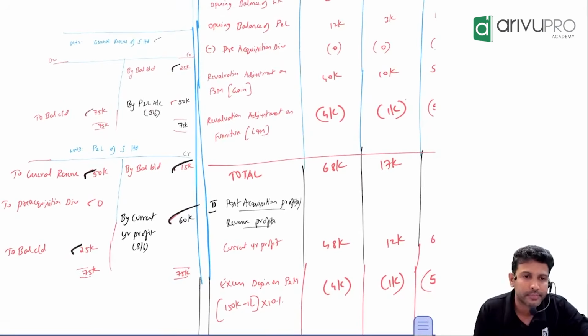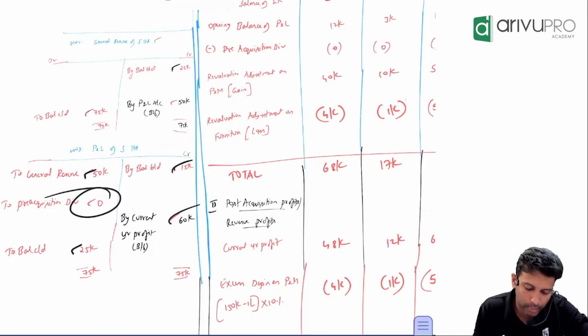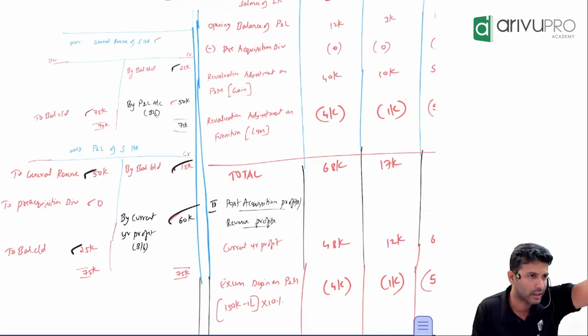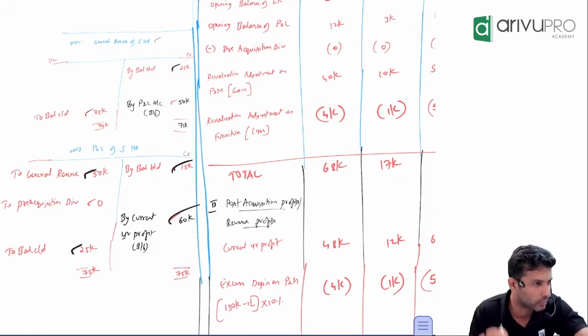These two are done now. In this problem, pre-acquisition dividend is not there. Remind me once, I'll talk about that 3, 4, 6, 7 adjustment. Why do we do that? Let me finish this problem first.